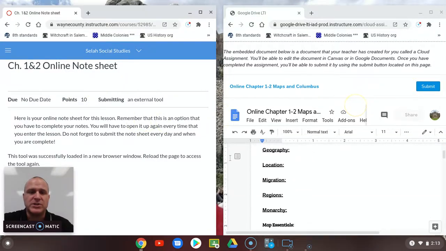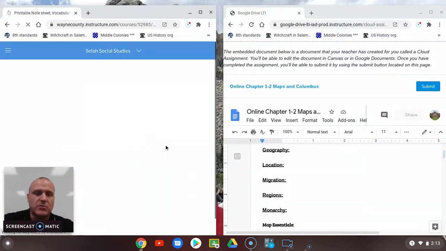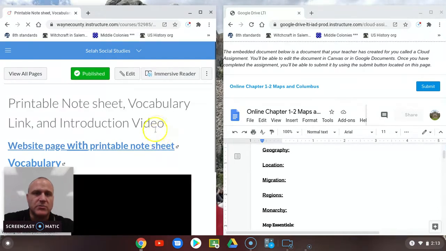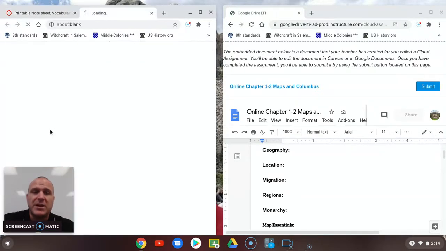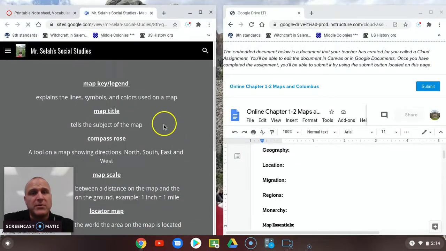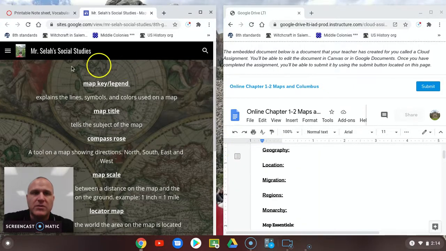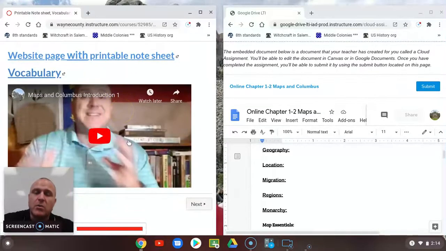Now that you have your note sheet up, here's what you're going to have to do. You come back to this side of your screen, and you'll see you have a printable note sheet. If you're going to do your online note sheet, you don't even have to worry about clicking that. But you're going to have to do vocabulary. The top part on each note sheet every time is your vocabulary. You click that button, and it will take you to my website with the appropriate vocabulary for this list. You write down all the vocabulary words and their definitions. Then you get out of it. Now, I would always watch the introduction.